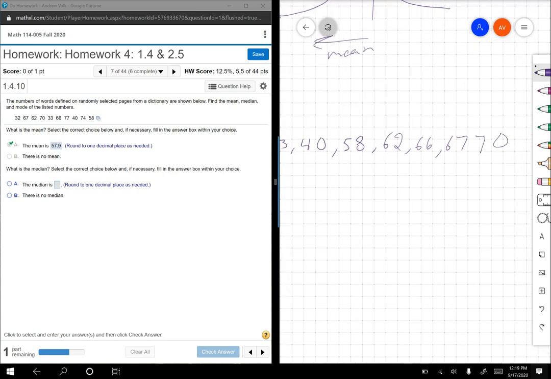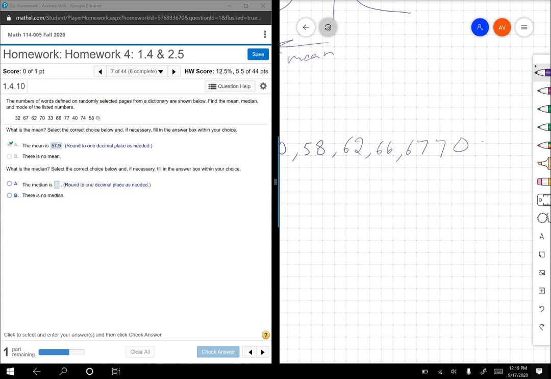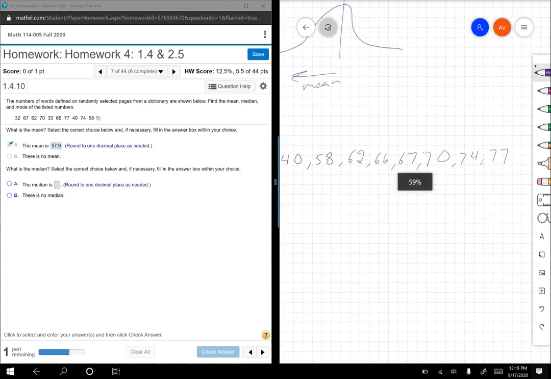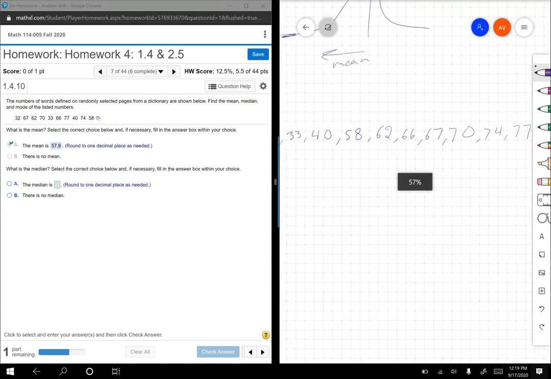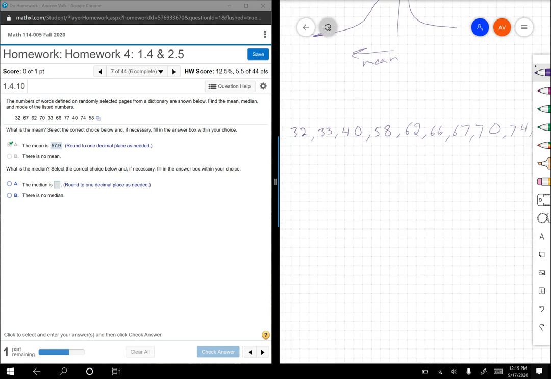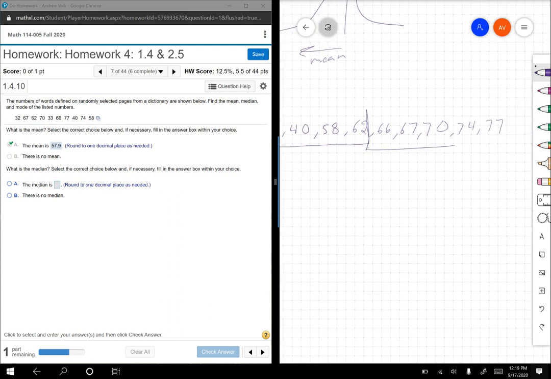70, 74, and 77. So let me see if I got them all. I've got 1, 2, 3, 4, 5, 6, 7, 8, 9, 10. Again, there's 10, so I need 5 on the bottom half and 5 on the top half. And the median is going to be right in between 62 and 66.